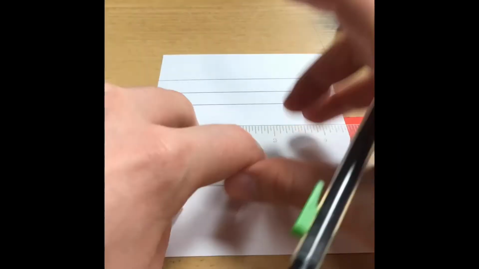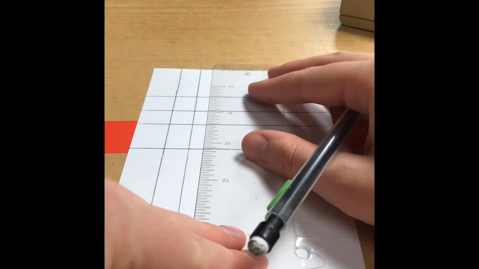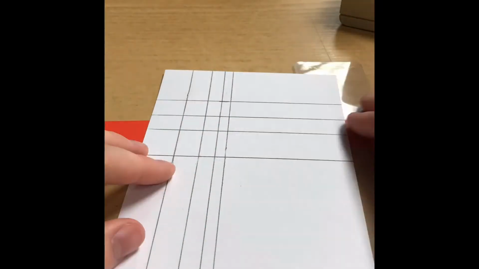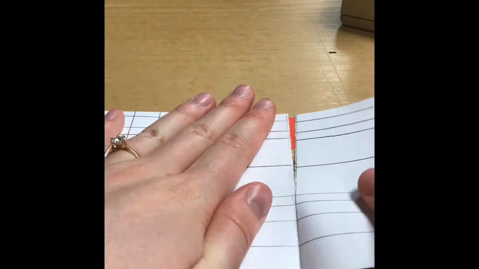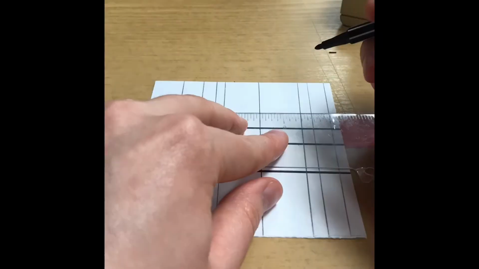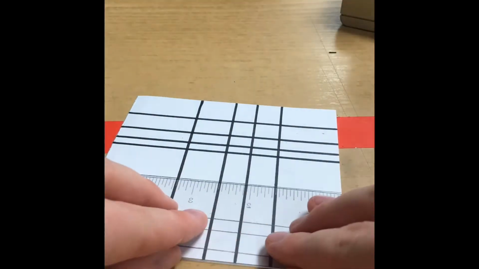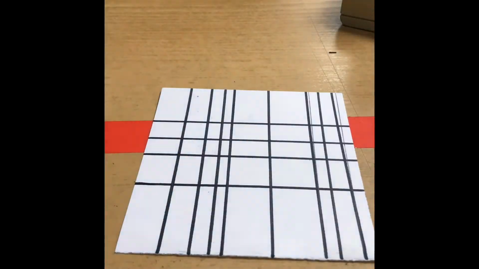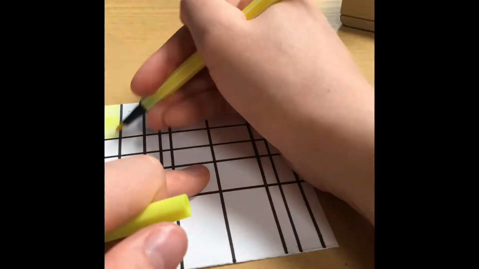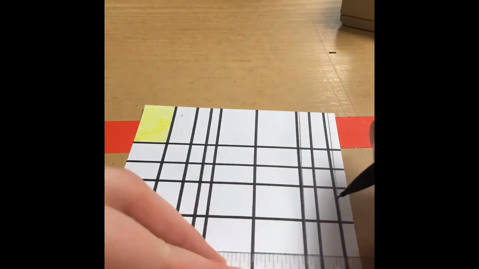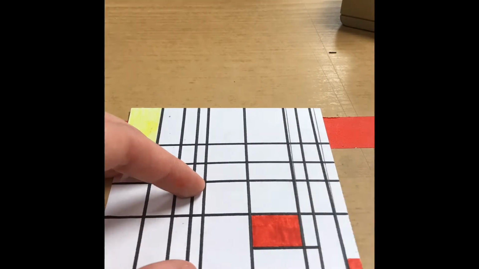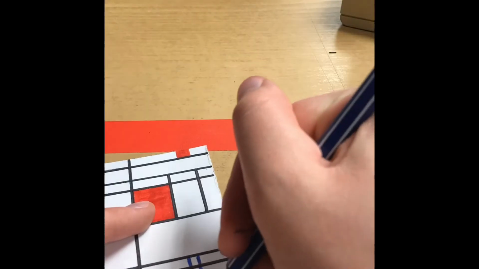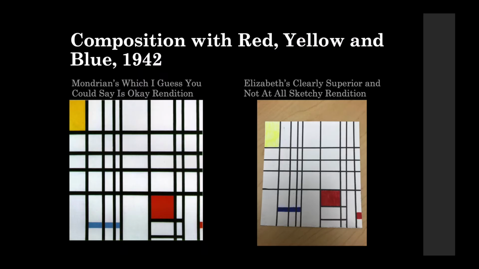I chose to recreate the piece Composition with Red, Yellow, and Blue, 1942. This piece is a perfect example of geometric abstraction because it shows how Piet Mondrian didn't really have any subjects in his art. He simply used lines and colors to create abstract art, which can still be seen throughout the world today.